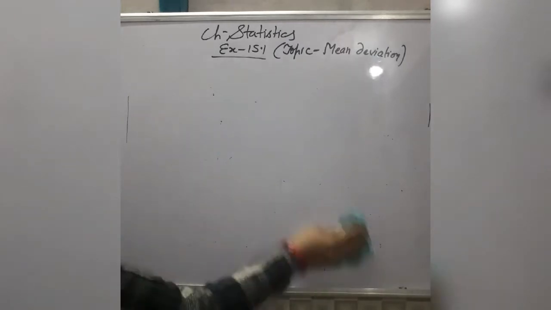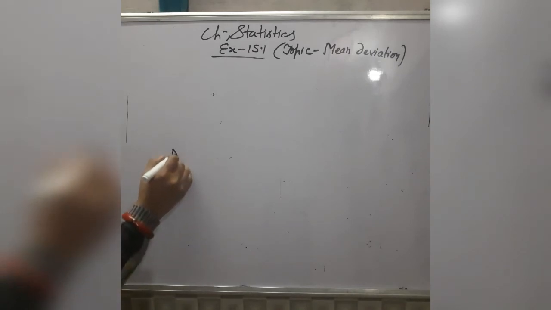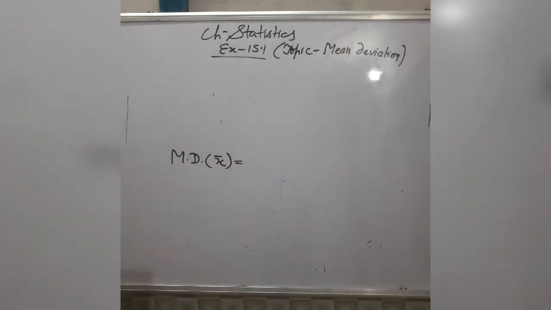Now see question number 1. If you see the statement of question number 1, find the mean deviation about mean. It means we will calculate the deviations, the differences, by subtracting the value of the mean from all given observations. Now which type of data is given to you?